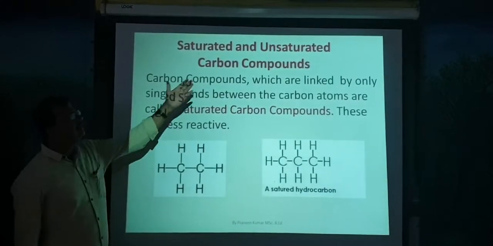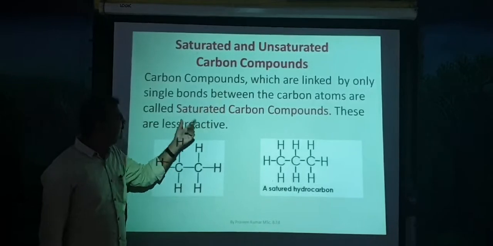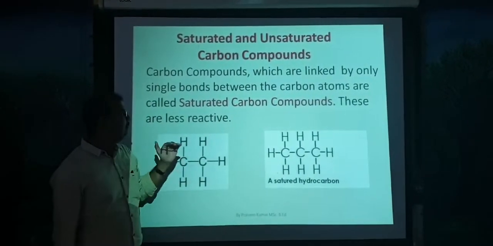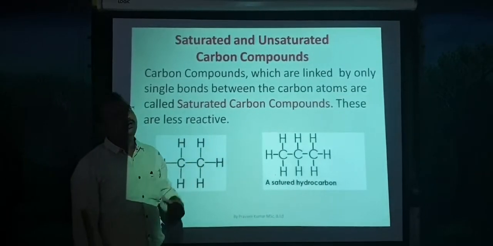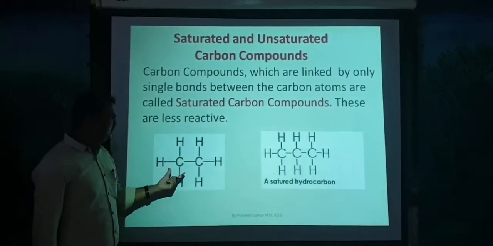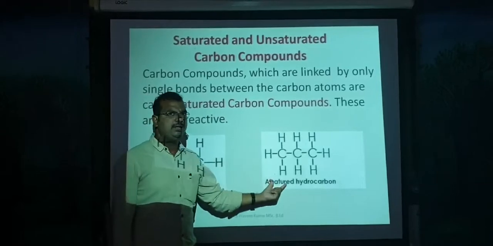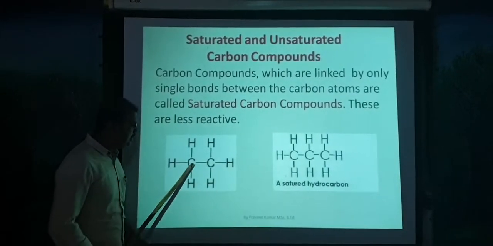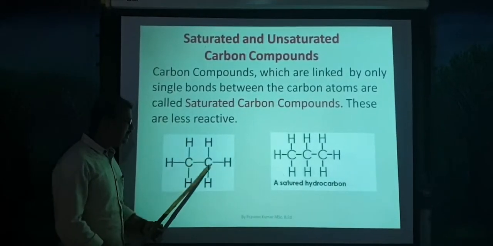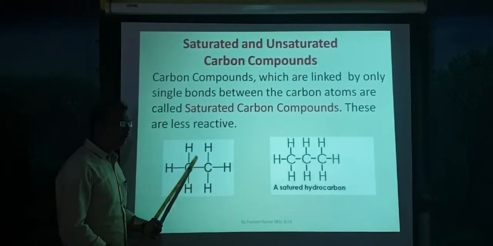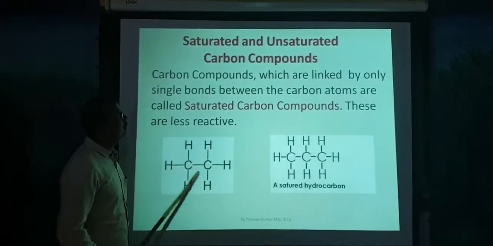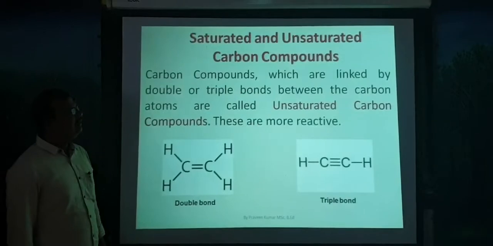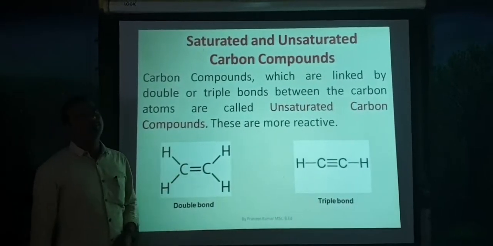When compared to the unsaturated carbon compounds, these saturated carbon compounds are less reactive. This is one example and this is another example of a saturated carbon compound. Here the carbon and carbon are linked by a single bond. Such carbon compounds are called saturated carbon compounds. Next is unsaturated carbon compounds.